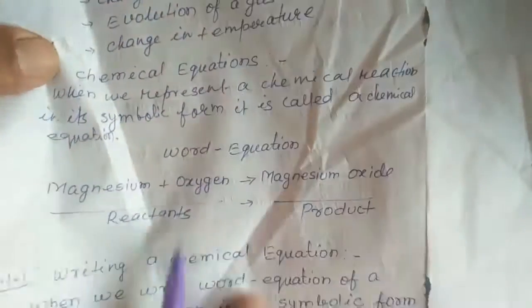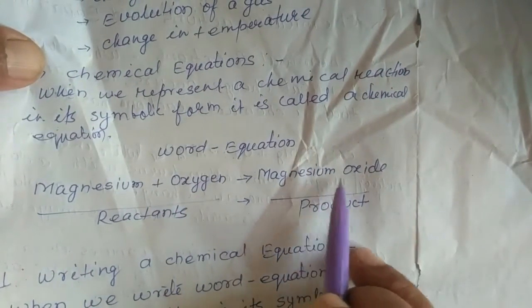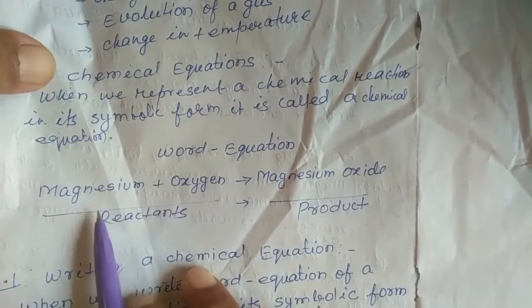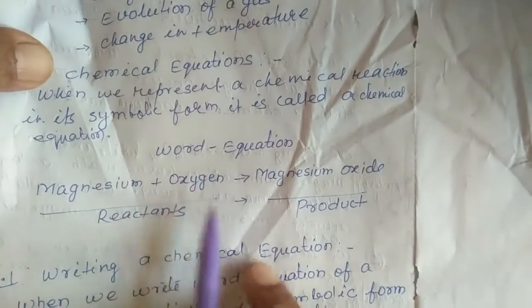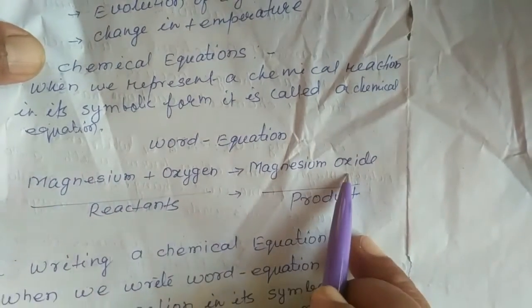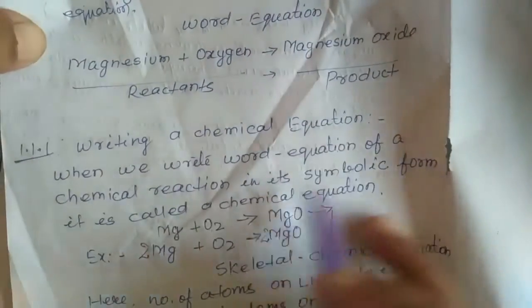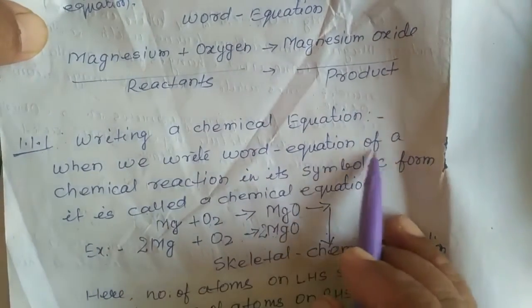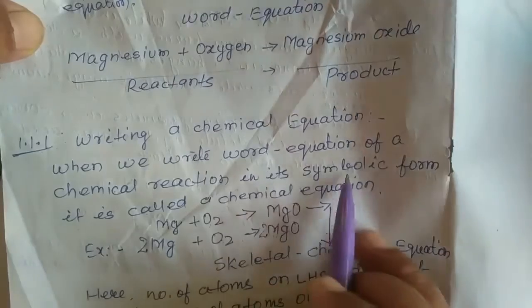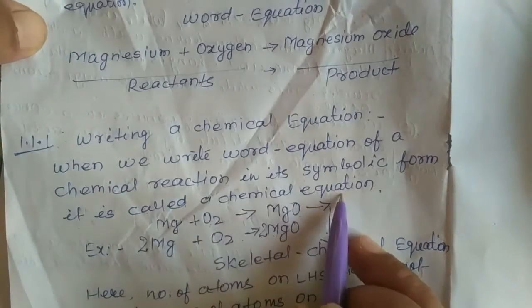Magnesium plus oxygen, it gives us magnesium oxide. Here, reactants are magnesium and oxygen and product is magnesium oxide. Writing a chemical equation: when we write the word equation of a chemical reaction in its symbolic form, it is called a chemical equation.